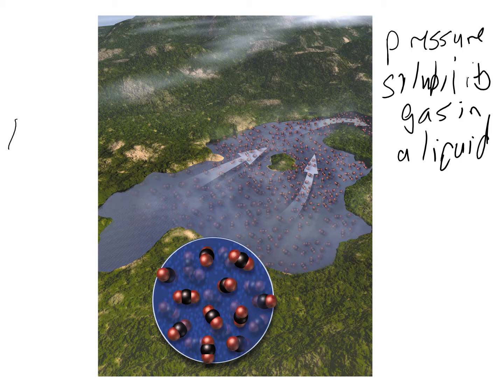This is Lake Nyos, which is a volcanic crater filled with water in Cameroon, West Africa. And the volcanic rocks are below the water and they produce carbon dioxide through natural geological processes. The carbon dioxide seeps into the bottom of the lake, and the pressure of the water itself allows the concentration of carbon dioxide to build up.